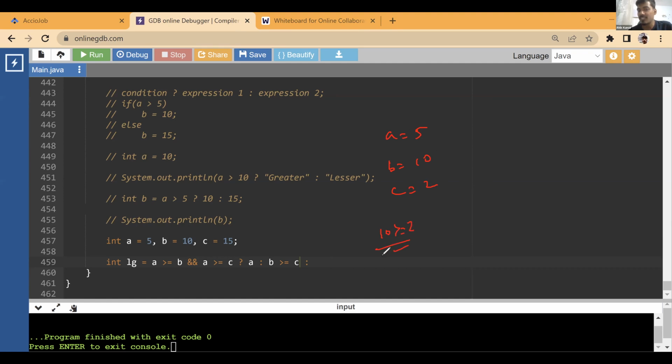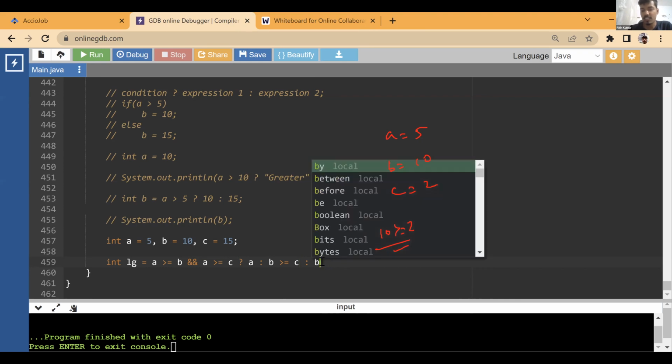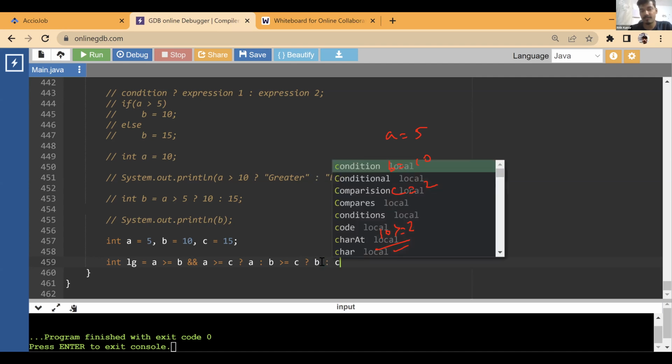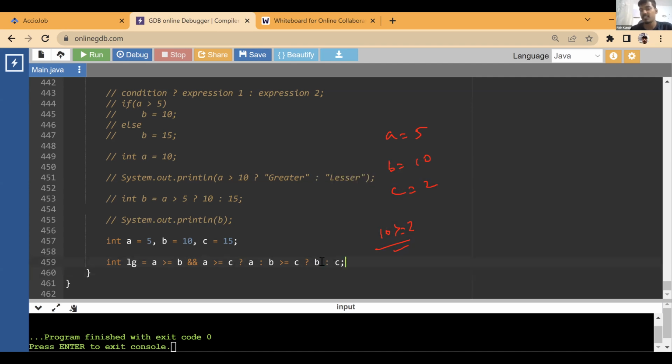Yes, if B is greater than C, that means B is greatest. B was already greater than A and B is greater than C. So B is the greatest one. If this is not true, if B is not greater than C, that means definitely C is greatest. Now, why can I say C is greatest?